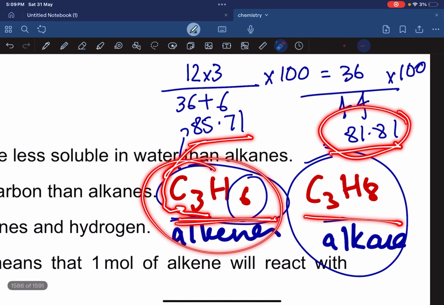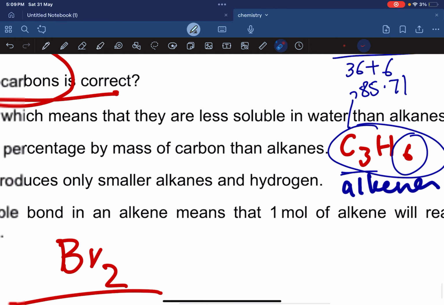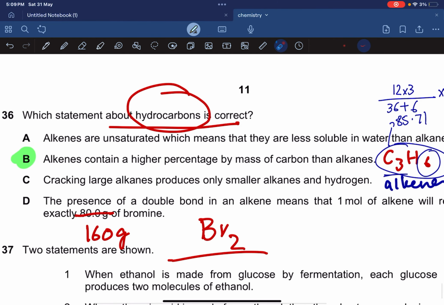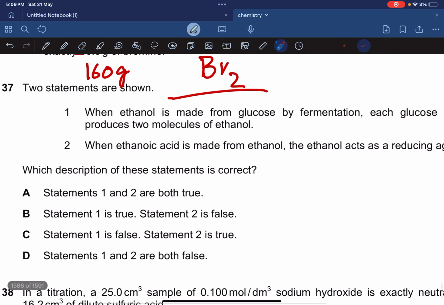The carbon amount is not more, but in comparison it's more, because the denominator is going to be smaller since you have less mass of hydrogen. So that's why alkenes have a higher percentage by mass of carbon, and a lower percentage by mass of hydrogen. Okay, so that's what you have to understand. 2 statements are shown.